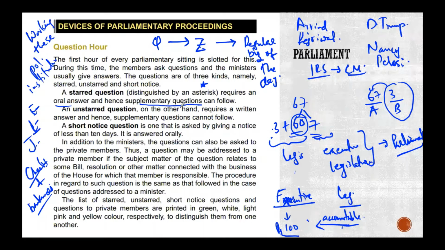So you want to ask a question of the minister. I think Aishwarya was mentioning this, right? The minister cannot just dismiss it by saying his secretary will write a paragraph to explain what the answer is, and then it's done and dusted. No, you have to give an oral answer on the floor of the house. And if that is the case, I can cross question you on that.